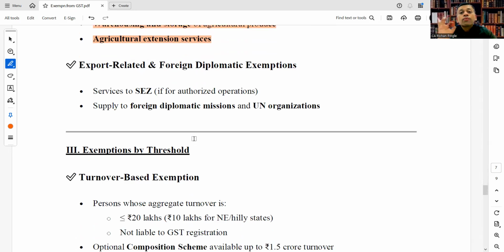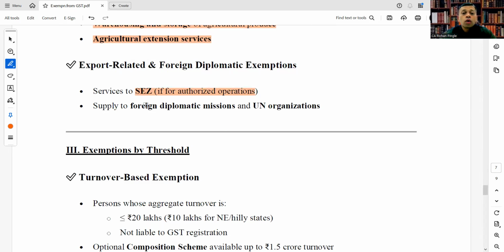Export related and foreign diplomatic exemptions. Services to SEZ are exempt if for authorized operations, meaning a businessman in the SEZ providing the authorized operations; only then will it be exempt.